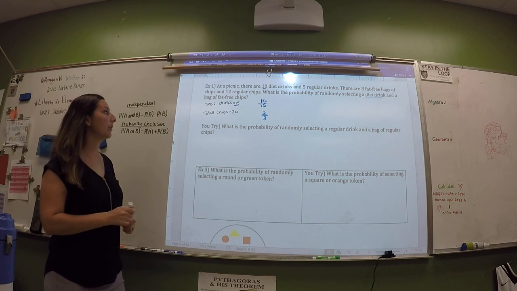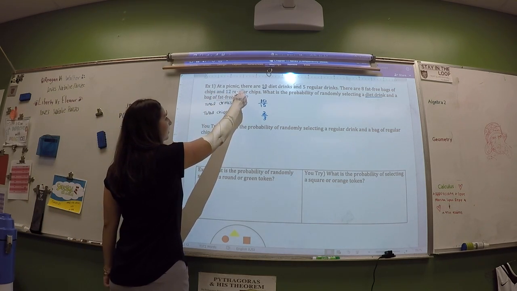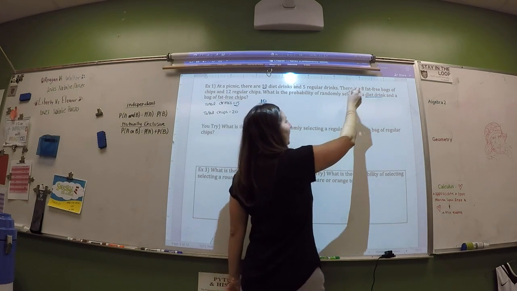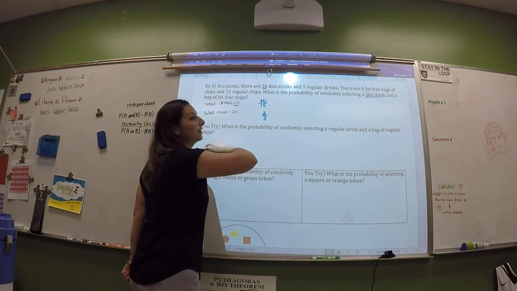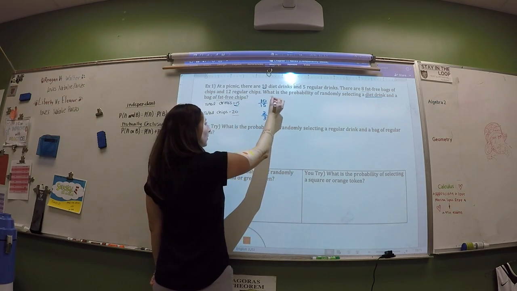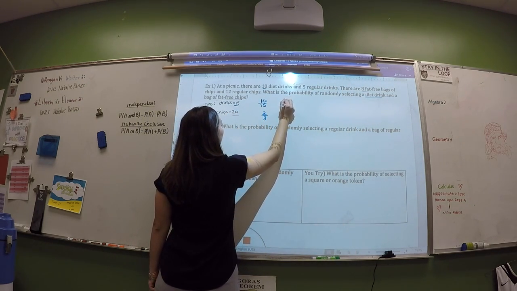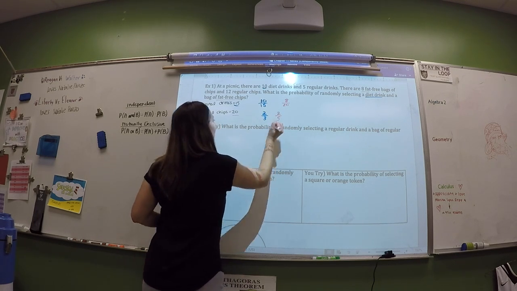Okay, what is the probability of getting a fat-free chip? It says there are 8 fat-free chips out of 20, or 8 over 20, which is 2 over 5 when simplified.